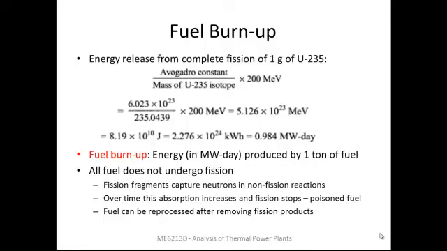At this point we also have to remember that all the fuel does not undergo fission. During the fission process, some of the fission fragments or even the fuel nuclei can capture some neutrons and don't undergo further fission. This may end up with some non-fission reactions, and if this proceeds for a long time, the fission can altogether stop because of the non-availability of fissionable nuclei. In that case, we say that the fuel has been poisoned. So the fuel rods have to be taken out, and they need to be reprocessed by removing these fission products in order to make them usable again.